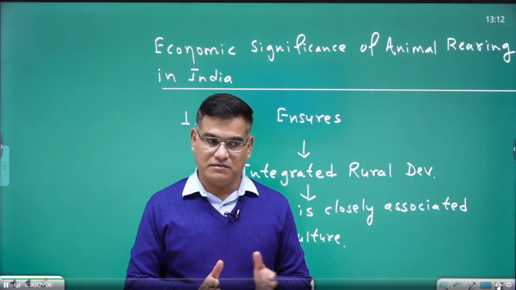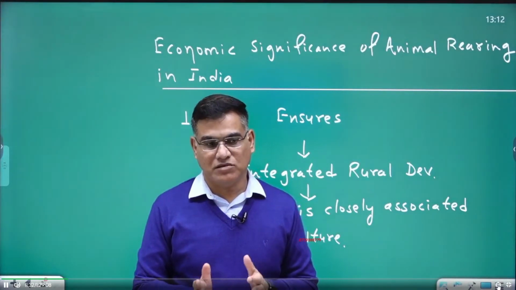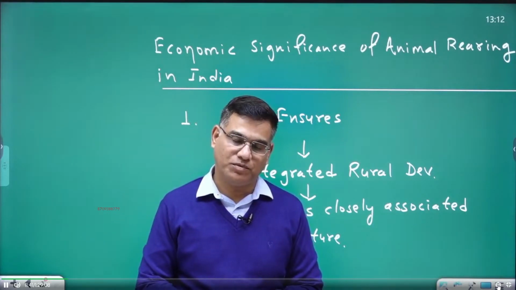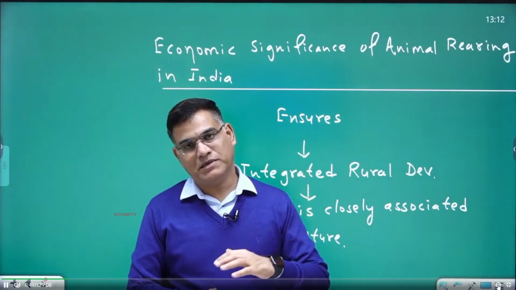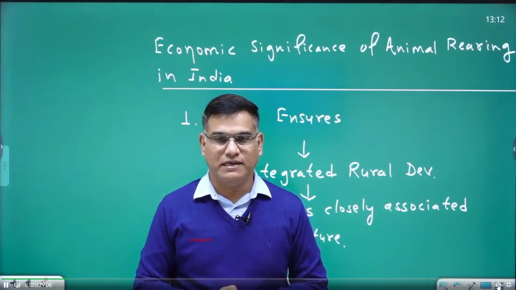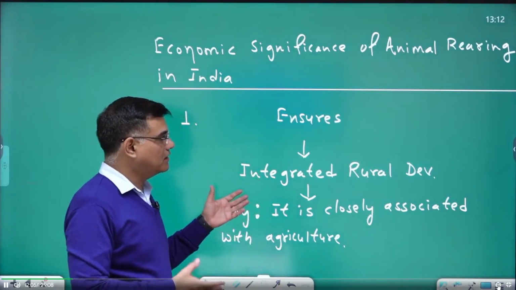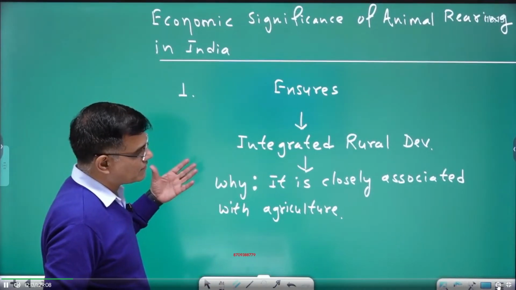Animals can give you draught power. Draught power का मतलब माल को ढोने की पावर है, उसको animals ensure कर सकते हैं. Animals can also give a kind of fertilizer, cow dung, which is called manure. Manure देता है पशुपालन खेती को. एक दूसरे से exchange relation. If agriculture goes up, animal husbandry will also move up the ladder, and vice versa. So this kind of development you can call integrated development. And since these activities mostly take place in rural areas, we call it integrated rural development, right? This is one important side.